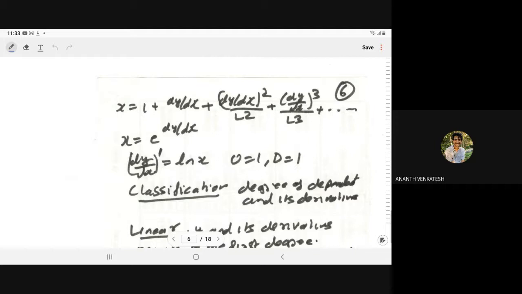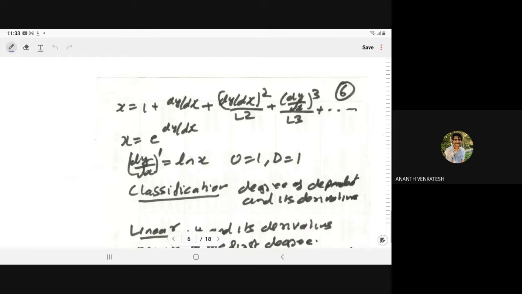Now, if we have x is equal to 1 plus dy by dx plus dy by dx whole square upon factorial 2 plus dy by dx whole cube upon factorial 3 plus and so on, that can be written as x equals e to the power dy by dx.